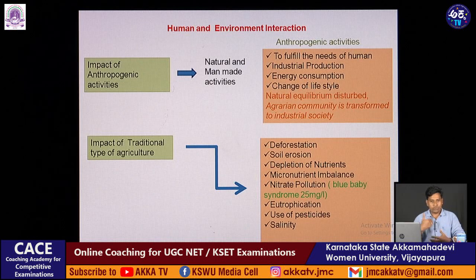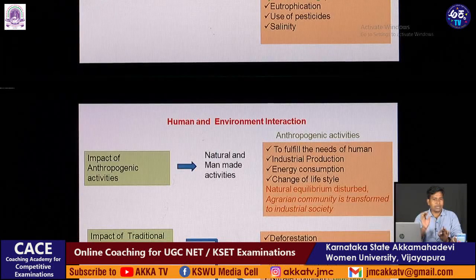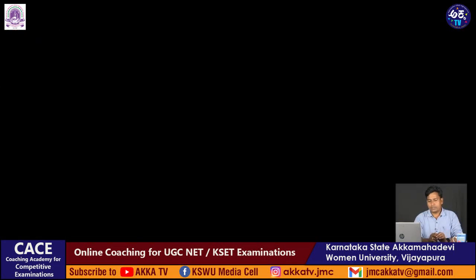Through vegetables it comes to us, and that leads to biomagnification. Biomagnification is a phenomenon in which non-biodegradable toxic substances accumulate in the body. That leads to magnification as a result, and that leads to disease conditions.